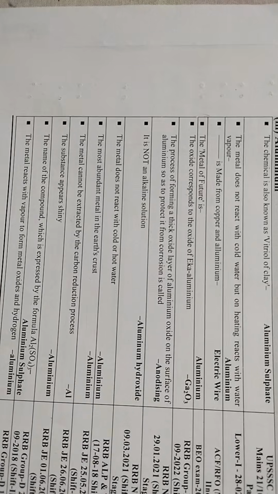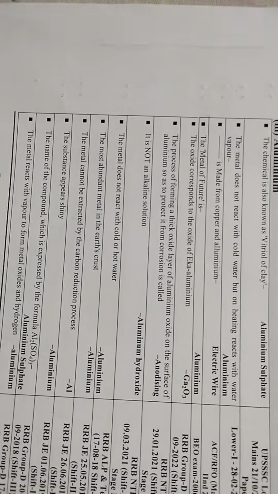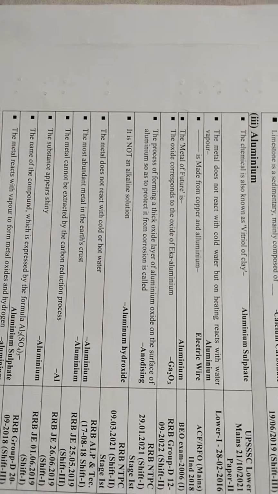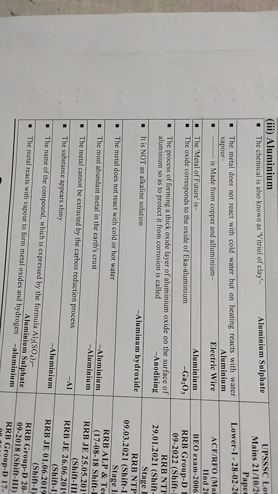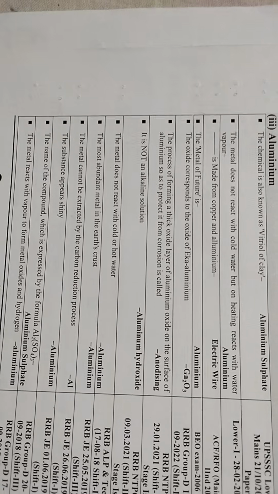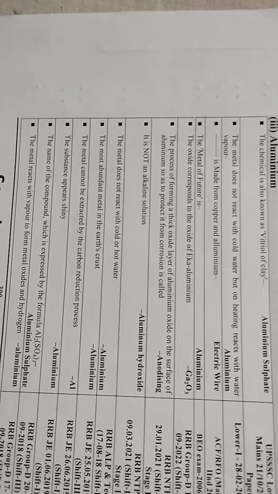Process of forming a thick layer of aluminum oxide on the surface of aluminum to protect it from corrosion: anodizing. Not an alkaline solution: aluminum hydroxide. Metal that does not react with cold or hot water: aluminum. Most abundant metal in earth's crust: aluminum. Cannot be extracted by carbon reduction process: aluminum.